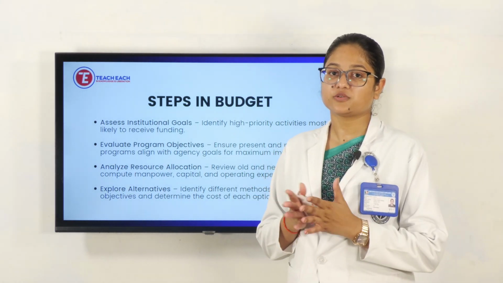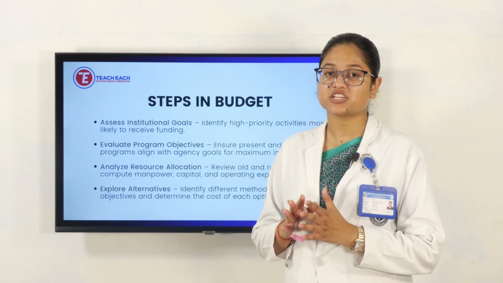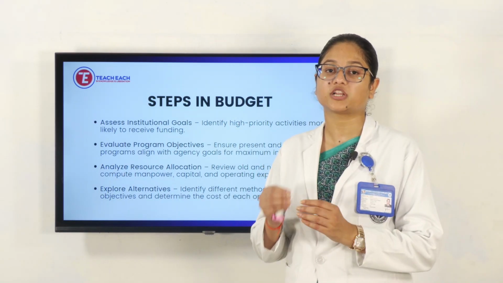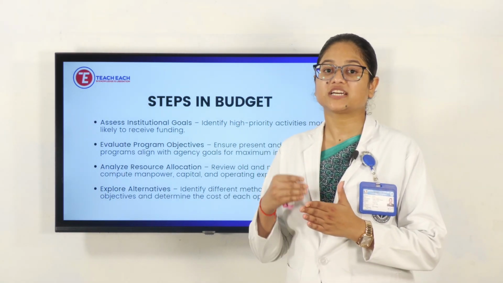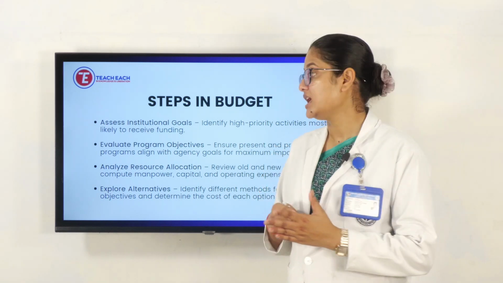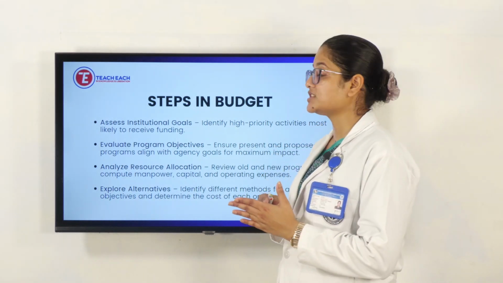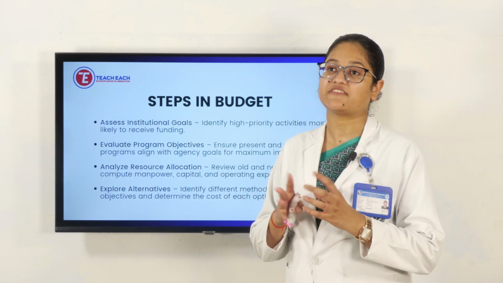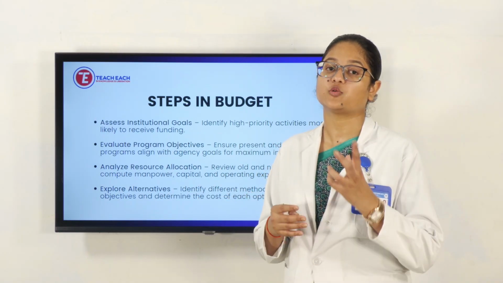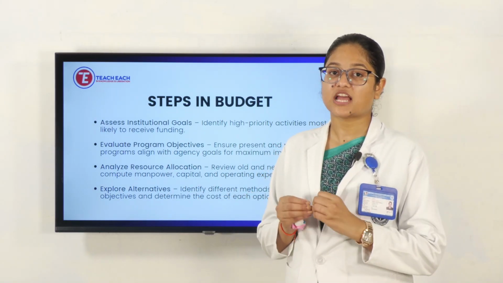Once we should be aware about the policies of the organization, then for a specific program, what the objectives are there, what the criteria we have to fulfill. Then next is analyze the resources allocation. What are the resources available here only, what we have to buy, those things we have to identify.